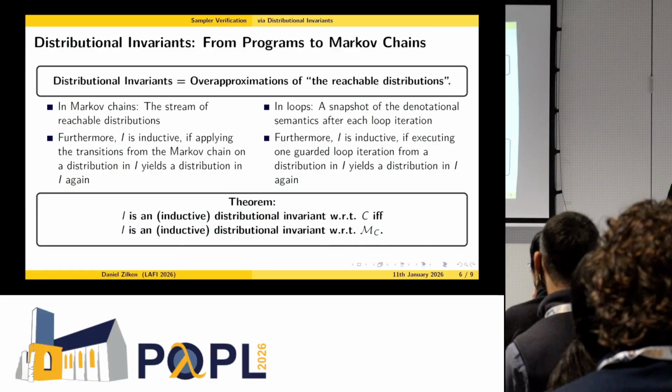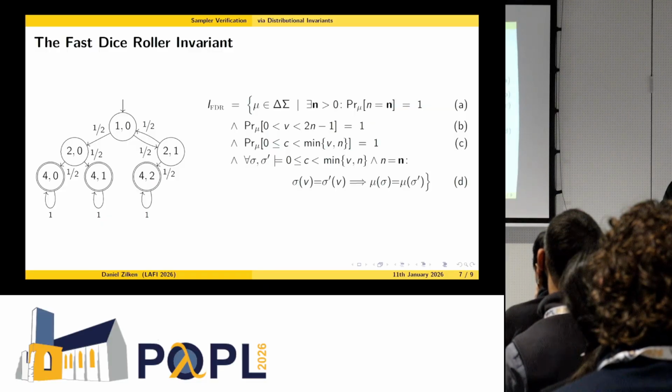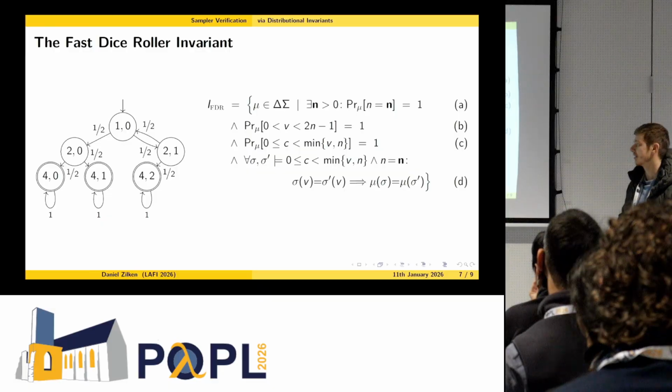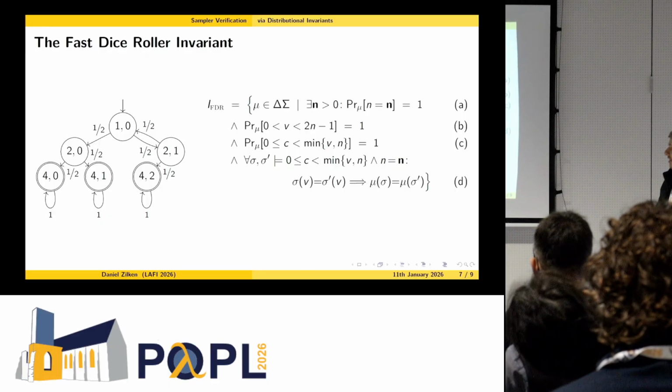Okay, back to the fast dice roller. Here we found a very specific, concrete invariant to verify the fast dice roller. So this is a set of distributions, and this might look a bit complicated, but these distributions have to fulfill 4 conditions, A to D.